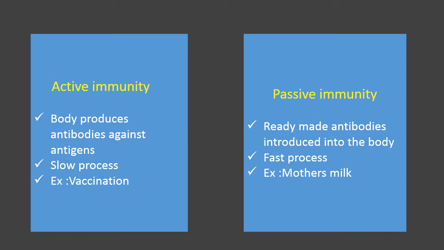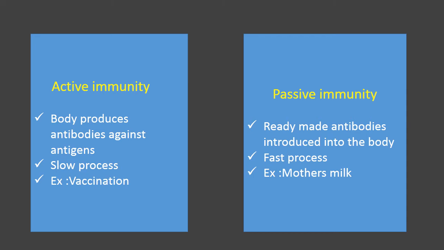Active immunity is a slow process, because the body requires time to produce antibodies against the antigen. You can take any example of infectious diseases, such as common cold or typhoid. Whenever the pathogen causes these kinds of diseases, our body will suffer from the disease. Why?